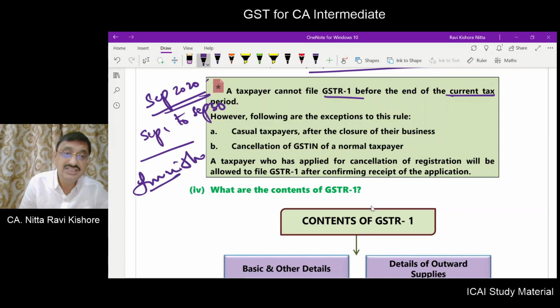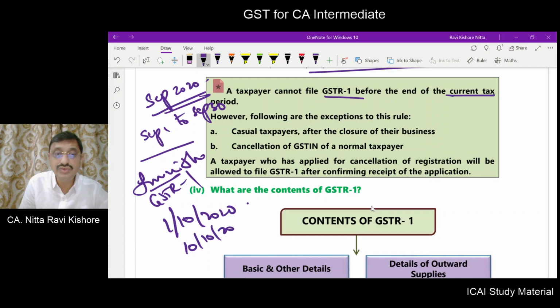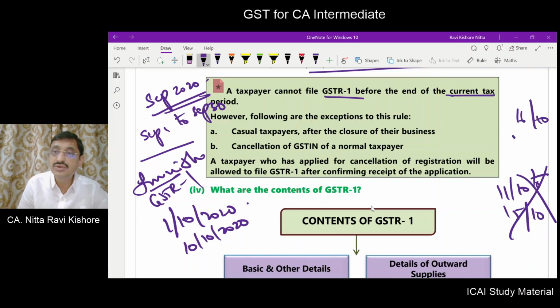You can't furnish GSTR1. GSTR1 can be furnished only from 1/10/2020. What is the due date? 10/10/2020. But between 11/10 to 15/10 you can't file. But from 16/10 you can file.